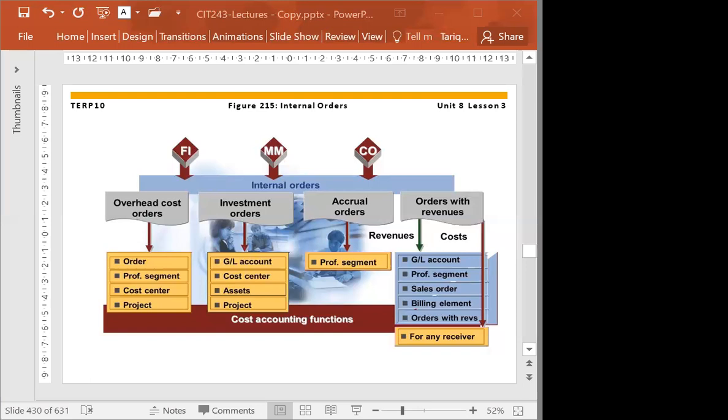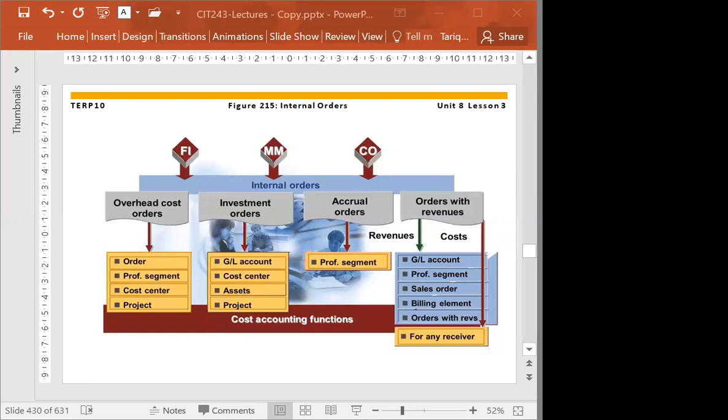In the accrual order, actually, it is accumulating the cost. For example, you have a paid vacation. Every month, some amount will be added into your account, or into an internal order, so that at the end of the 12 months or 11 months, when you go for a vacation, all those amounts will be settled against your withdrawal of that vacation.